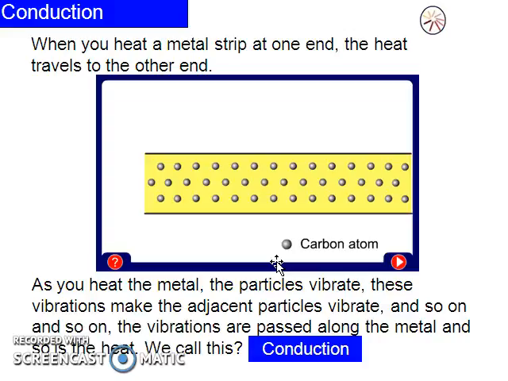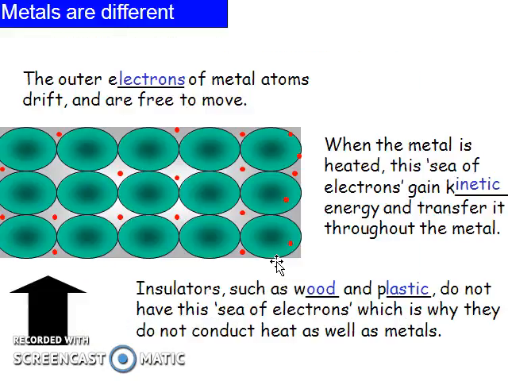So heat transfers through this vibration from one end to the other. This is called conduction.